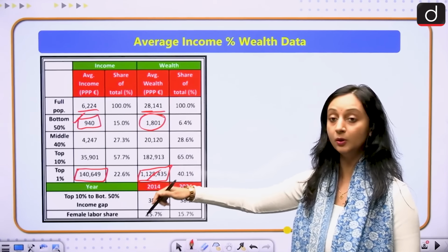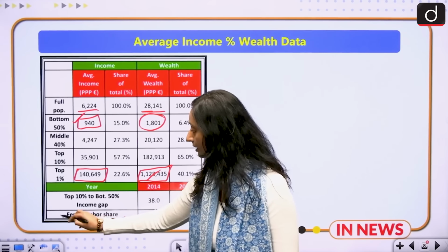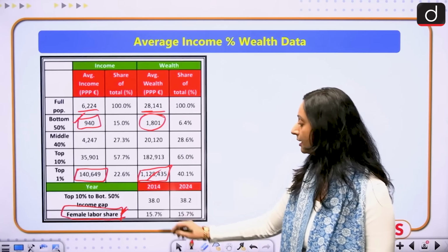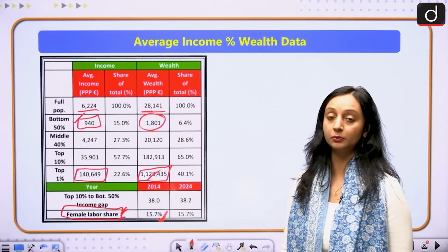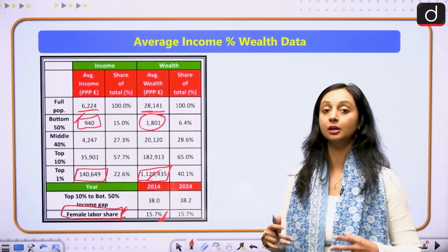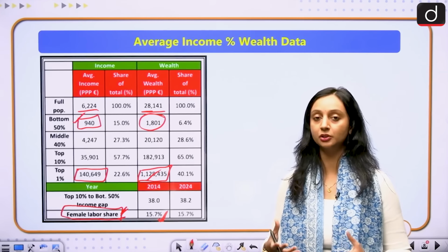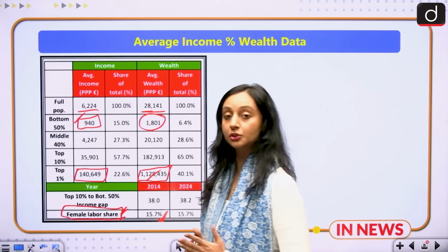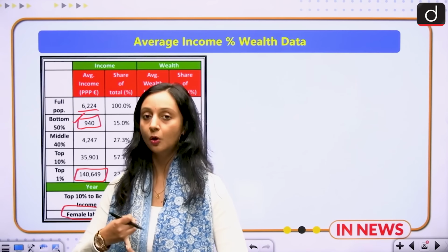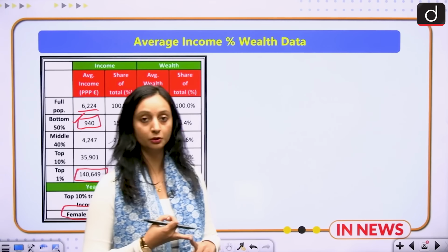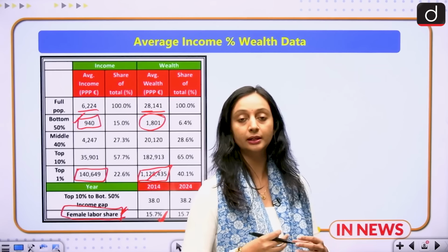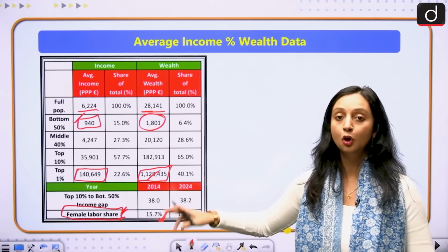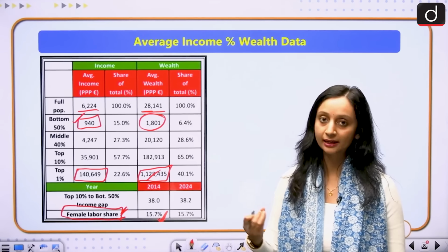in the per capita income also. And the female labor share, the female workforce share is also very low. As per this report, it is 15.7% only, which means only 15.7% of the women in the Indian workforce are actually doing paid work. So this again is not a very good situation for India. We need to work on leveling up the inequality. We need to work towards deconcentration of the wealth and deconcentration of the income, and increasing the female workforce participation also, and engaging them in more paid activities.